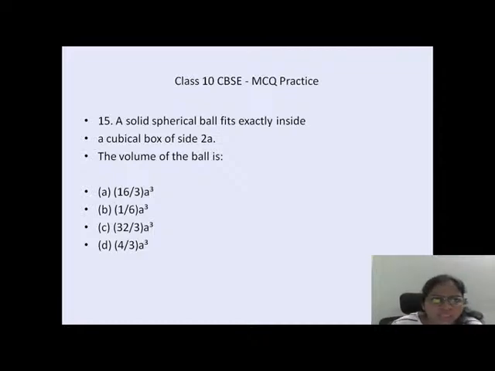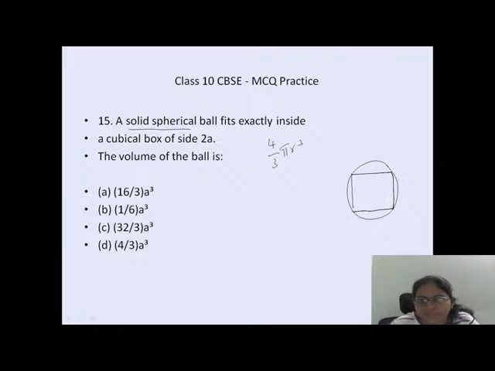Coming to the 15th question: a solid spherical ball fits exactly inside a cubical box of side 2a. Understand the logic here, visualize it. They're telling a solid spherical ball is there. What is the volume of a sphere? 4 by 3 pi r cubed. I know this. One ball is there like this, and they told one cube is being fixed exactly here. Even this space is not left.